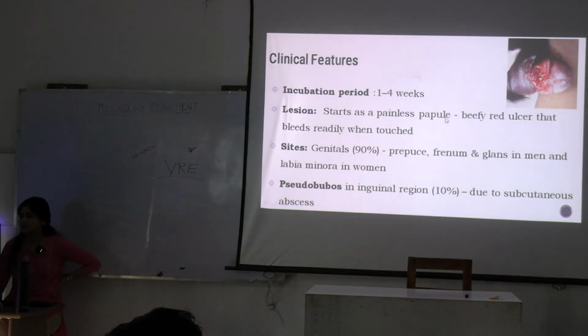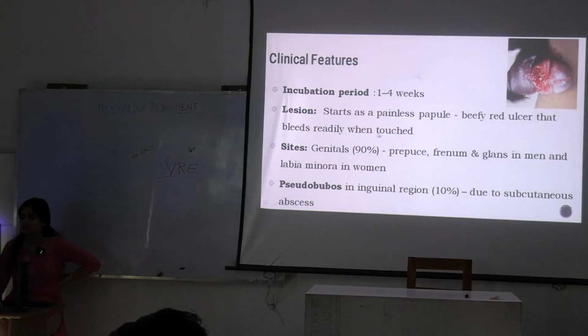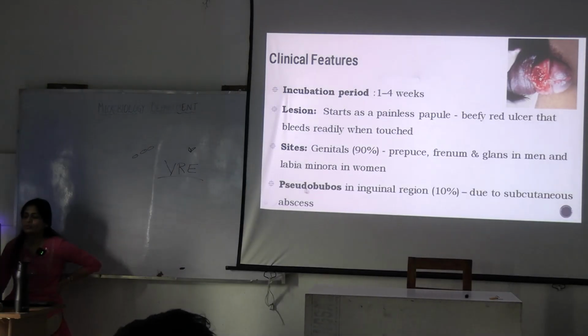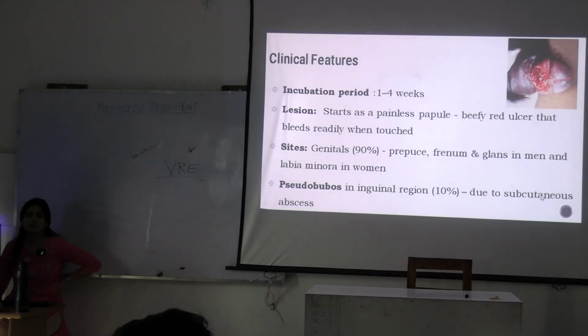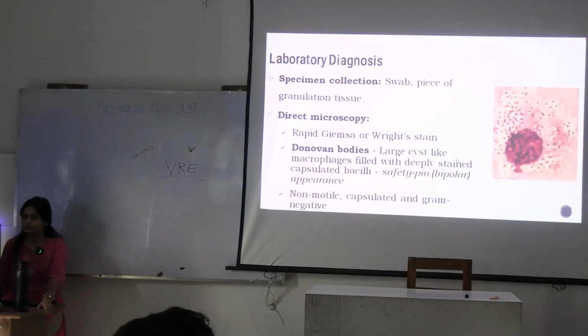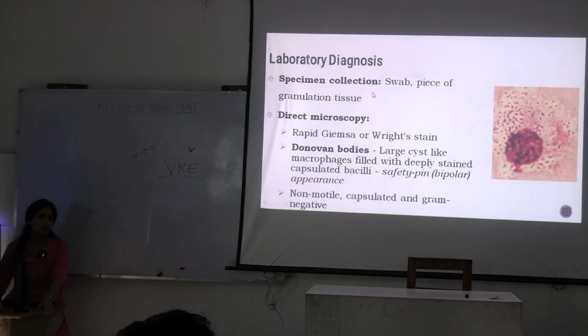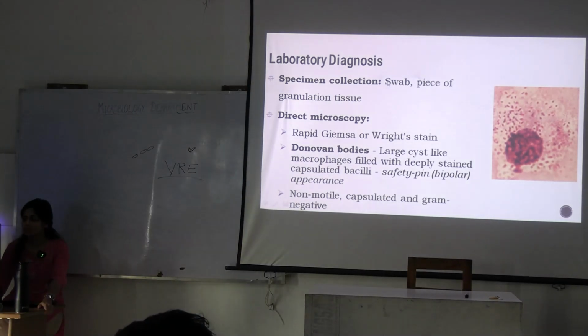So it is a painless papule, a beefy red ulcer that bleeds readily when touched. But it also shows pseudobubos, which is a subcutaneous abscess but not a true bubo. What is the specimen you are taking? You are taking a swab or piece of granulation tissue.